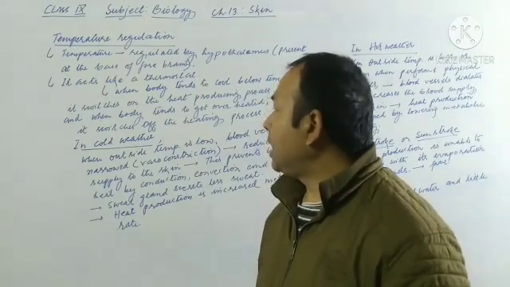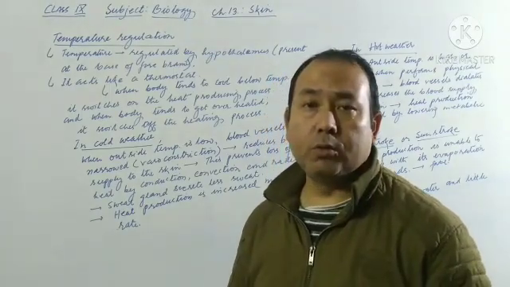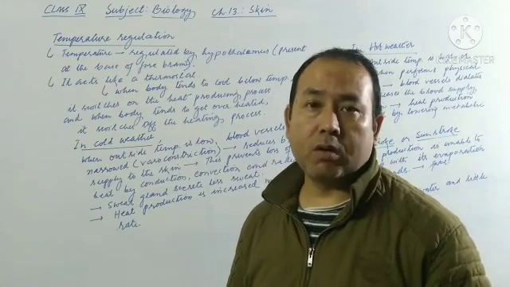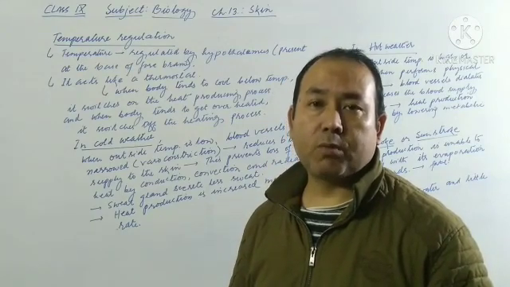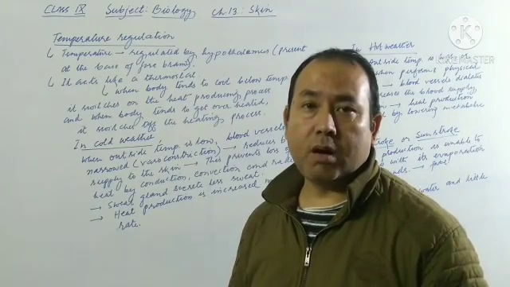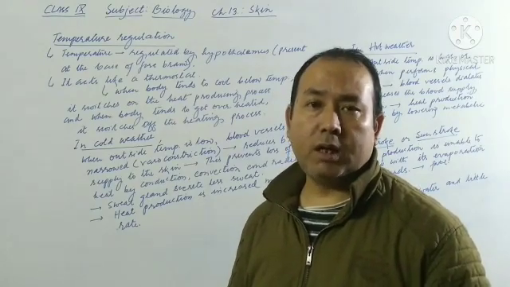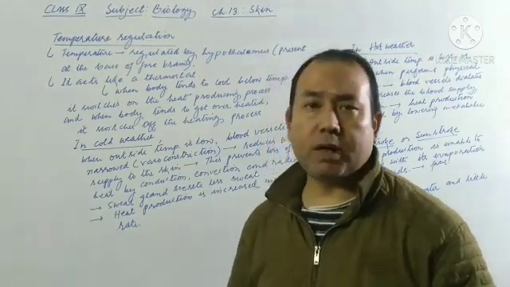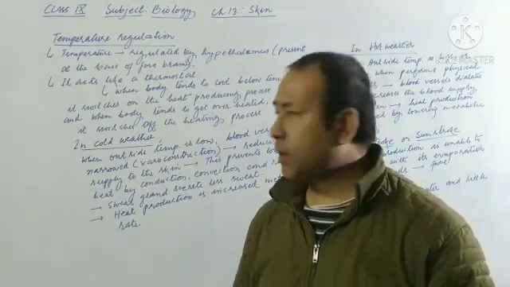Again, when the body tends to be overheated, the hypothalamus switches on all the systems of the body which are responsible for bringing down the body temperature, or it switches off all the heat producing mechanisms in the body. How this heat is produced and what mechanisms are followed, we'll be discussing in the next topic.